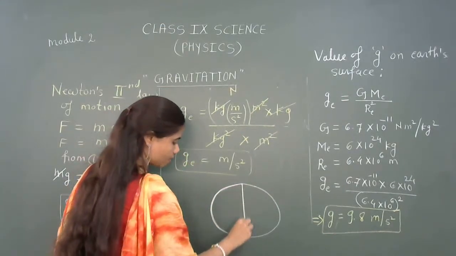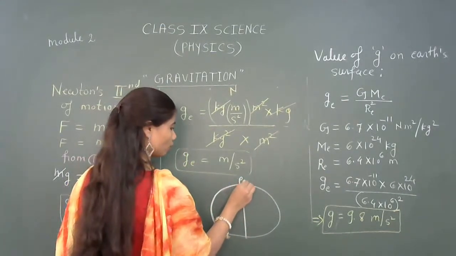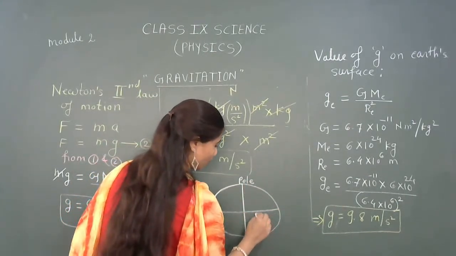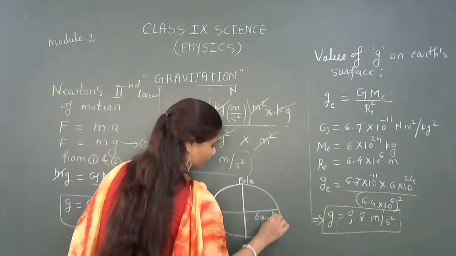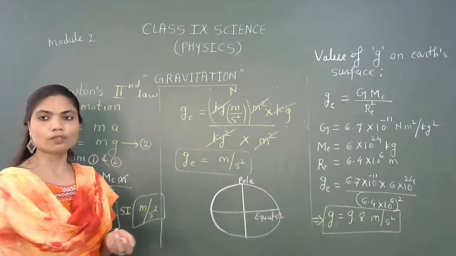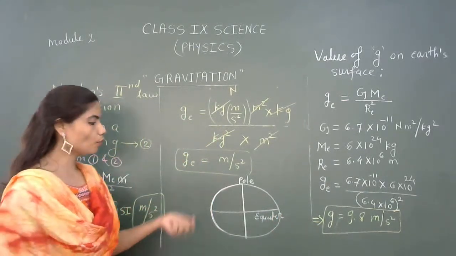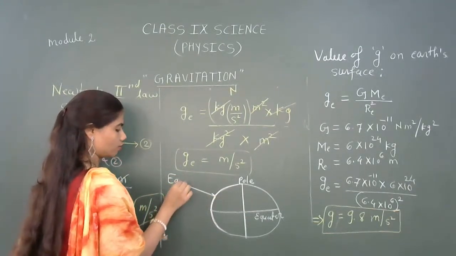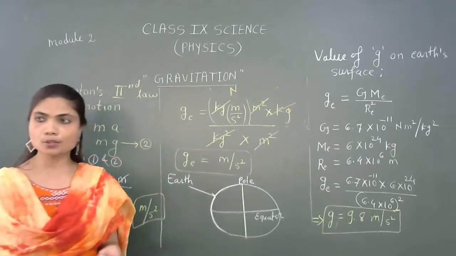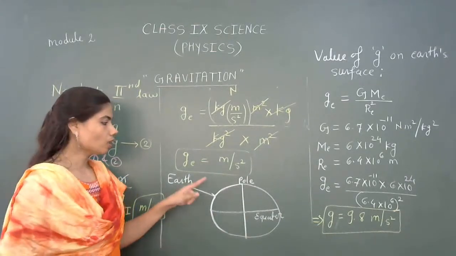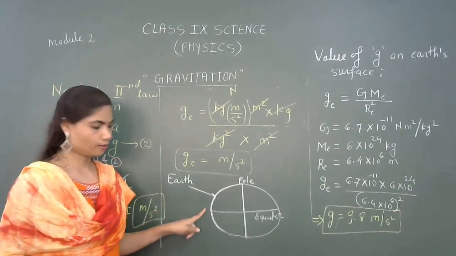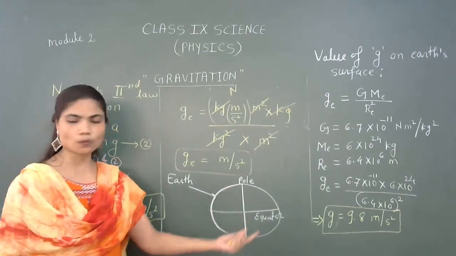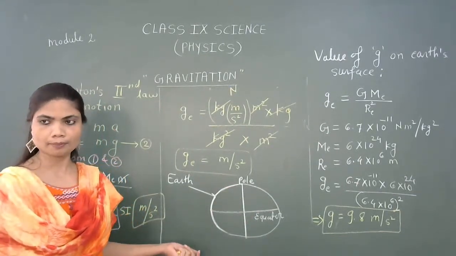Okay. This is the pole, considered to be your pole, and this equator is dividing the Earth. Okay. So what will be the relation for this pole and Earth? This is Earth. What I am explaining to you, the shape of the Earth is not the exact sphere. It is somehow oval shape or elliptical shape, right?